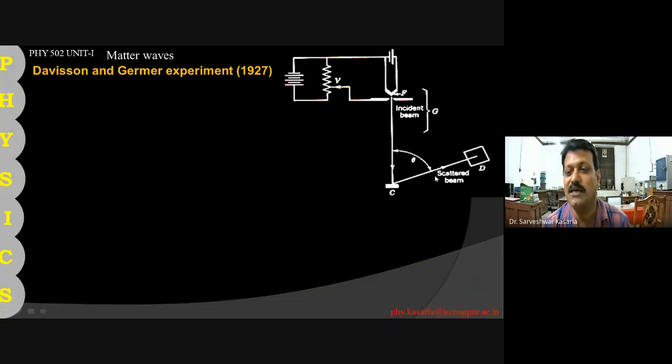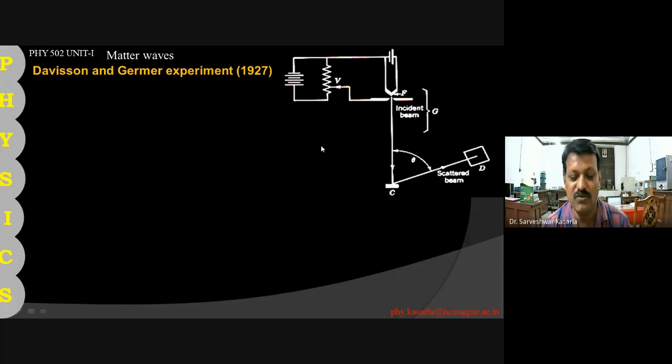The scattered beam of electrons can be detected by the detector at every angle, say theta. So the high energy electron beam is made incident on the nickel crystal, and after scattering from the crystal, its intensity is detected by this detector.